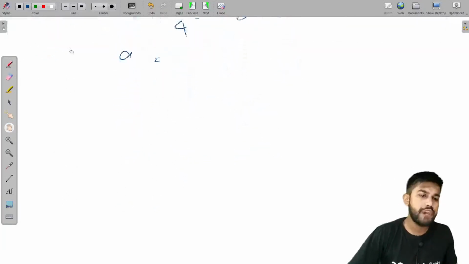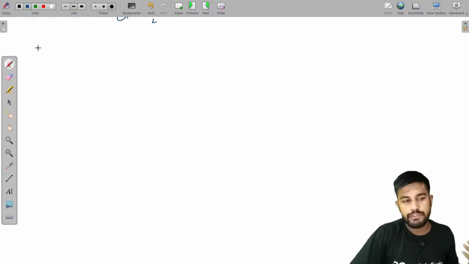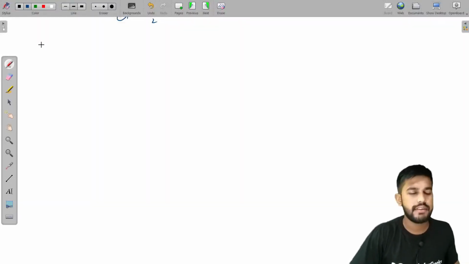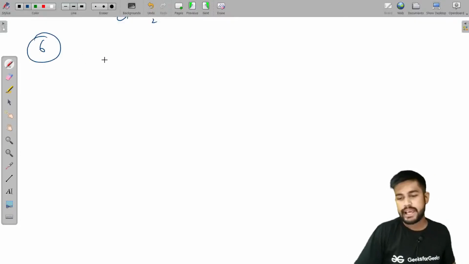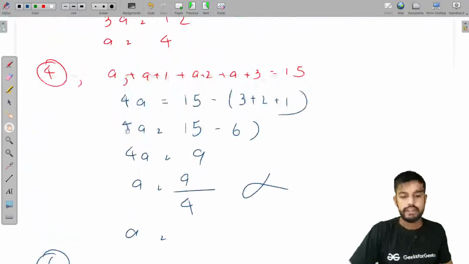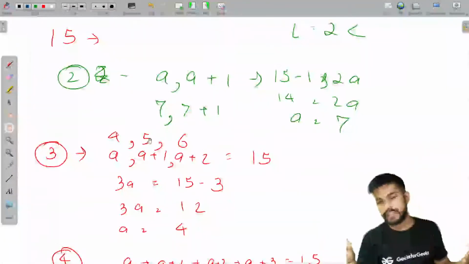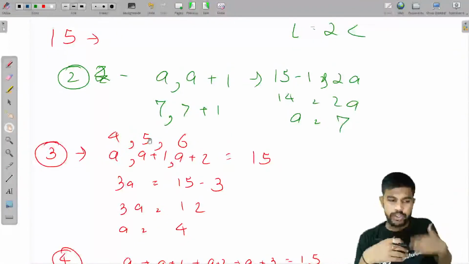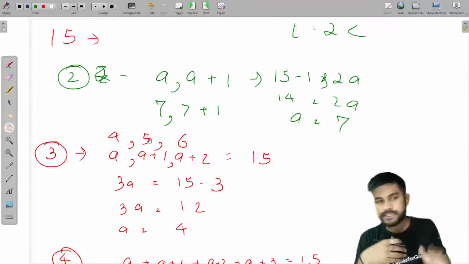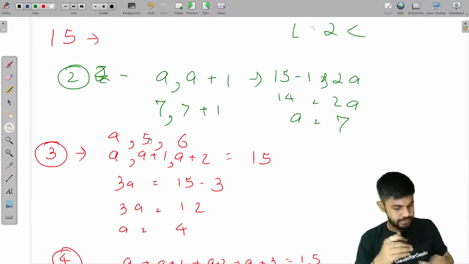In the same way we can check for length 5 itself. 5 is not valid. I would be checking for length 6 itself. This is how you can check for different lengths. I checked for 2, 3 and 4. You can check it for 5, 6, 7, 8, however far you want this to go. Okay, am I clear with this or not?